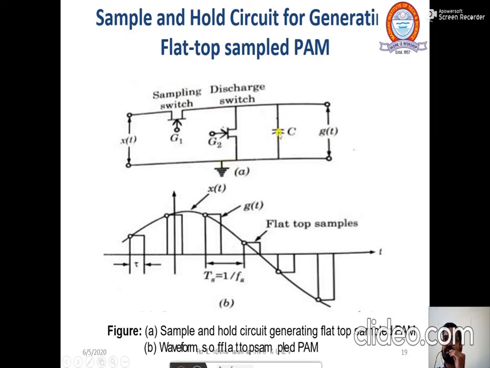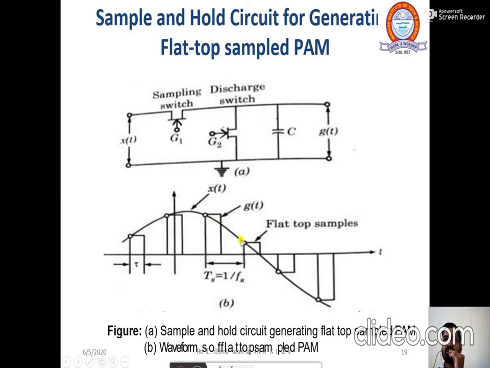Now for the sample and hold circuit for generation of a flat top sample, how to generate the flat top sample pulse amplitude modulation? So this circuit is this. Here we will apply the input signal. There is a sampling switch and this is a discharge switch. Okay, and this is the capacitor. So why is this capacitor used? This capacitor is used to discharge this switch.